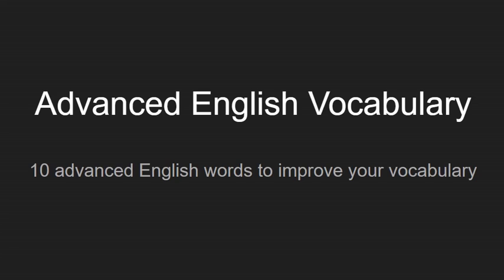Hi everybody, okay, so today we're going to be going over 10 advanced English words to improve your vocabulary. We're going to base it off of Merriam-Webster's definitions. However, we can adjust the definitions to make them a little bit simpler or easier to grasp, as well as the examples. All right, so let's get started.